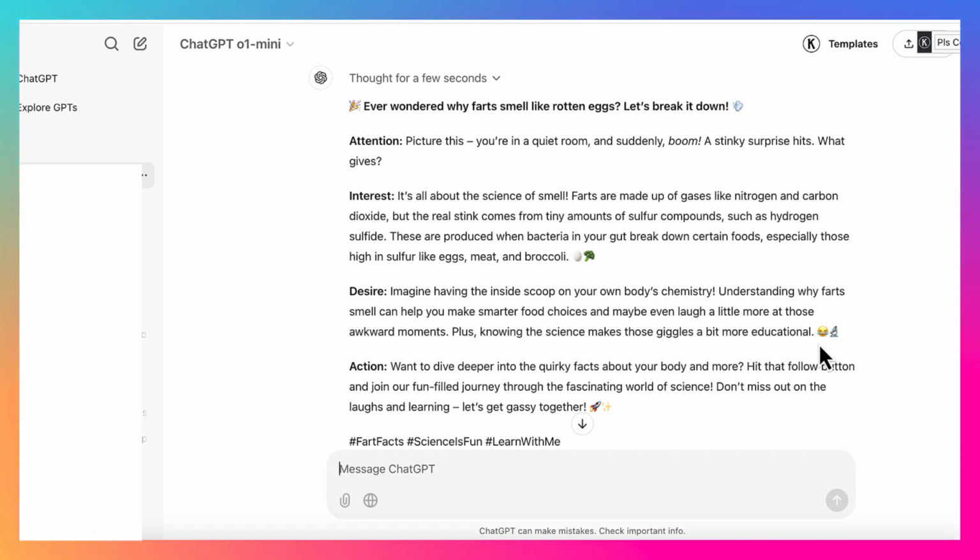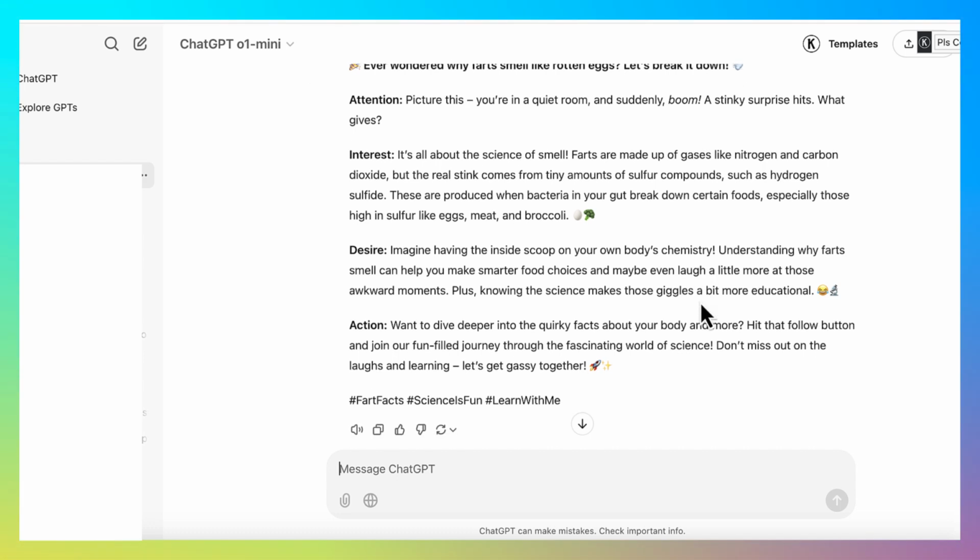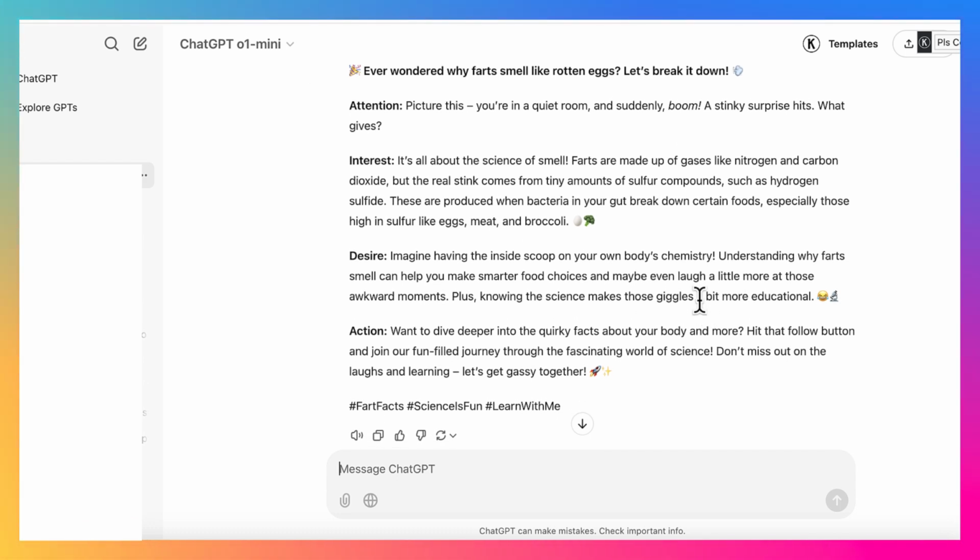So look at this. Ever wondered why farts smell like rotten eggs? Let's break it down, right? That's an attention-grabbing first sentence that just gets people to pull in. And then if you just read the entire script, it is very short, but it is very engaging. And this is exactly what you need, okay? So we have our script here, and this is going to save you a lot of money in software tools. You have a free script right here.